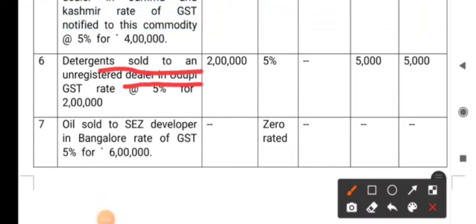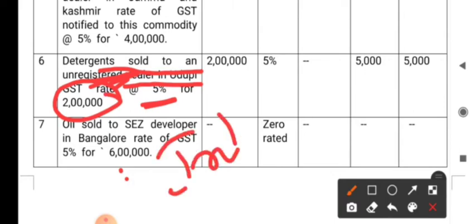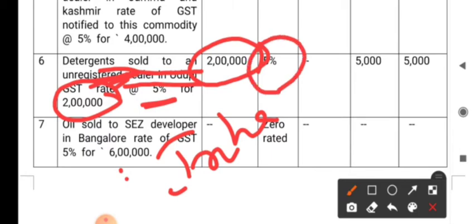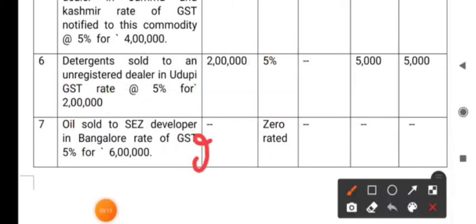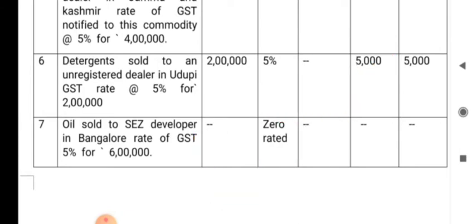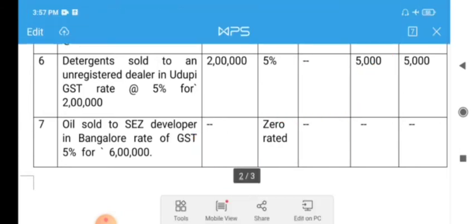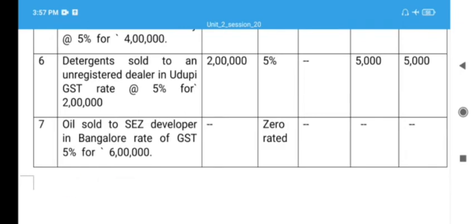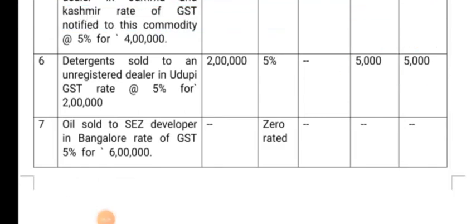So here the goods are supplied from within the state, and whether it is supplied to a registered dealer or an unregistered dealer, it doesn't matter, and the rate of tax is 5%. So 2 lakh is taxable intrastate. So 2 lakh we have taken in the taxable turnover column. Rate of tax is 5%, and since it is intrastate, 2.5% will be CGST and 2.5% will be SGST, right? Yes. So 2.5% on 2 lakh CGST, 2.5% on 2 lakh SGST, separately we have taken.